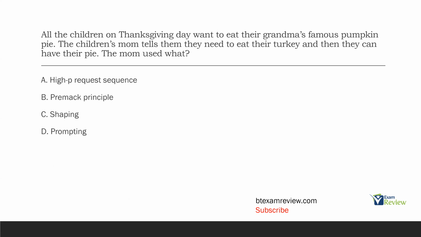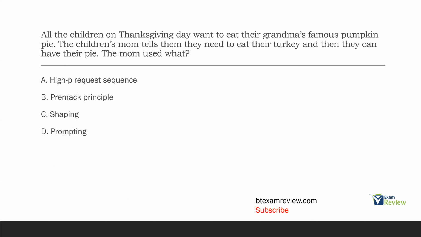Well, it's not, because a high probability request sequence involves a lot of easy known requests first, and then the more difficult unpreferred request. In this case, it's flipped, right? The unpreferred request, eat your turkey, comes first, and then you have your pie. So the mom is actually using B, the Premack principle, also known as grandma's law. If you do this first, then you get the opportunity to engage in the activity you want. Eat your turkey, have your pie.